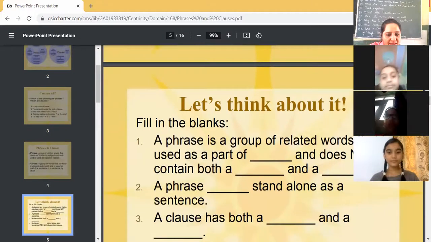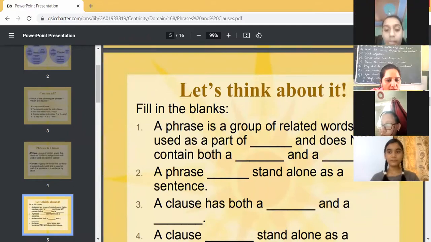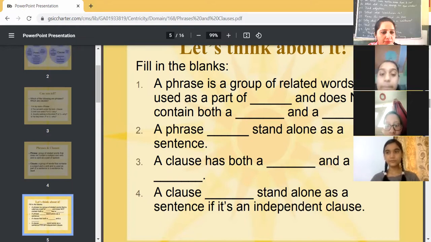A phrase cannot stand alone as a sentence. A clause has both a subject and a verb. Can a clause stand alone or not? Yes, Ananya, please speak. And ma'am, please show the definition of phrase and clause again.